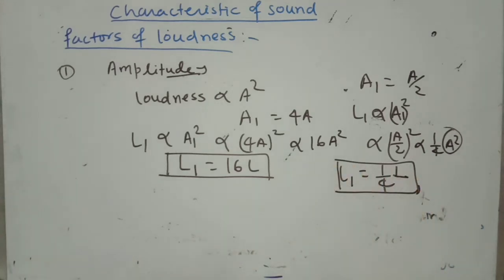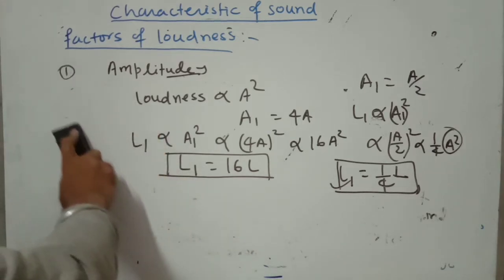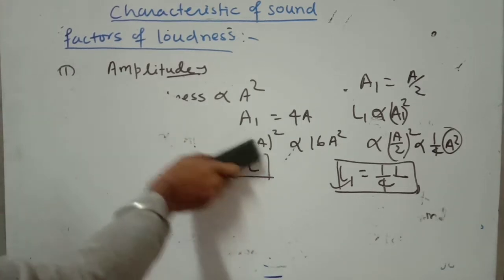The new loudness becomes 1 by 4 times the initial loudness. When amplitude increases by 5 times, loudness increases by 25 times.